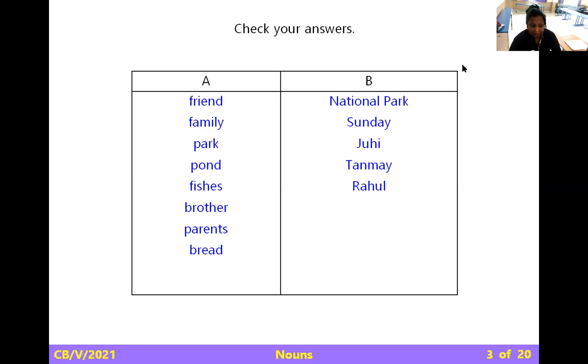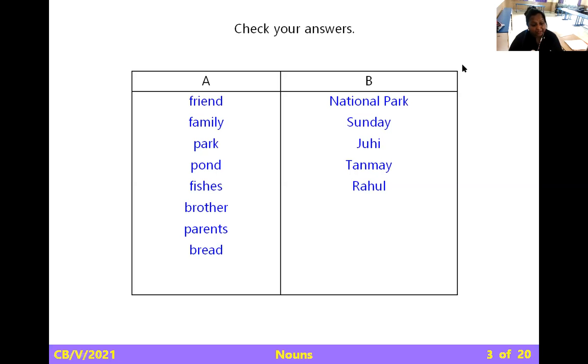Pond is a common noun. Fishes is a common noun. Whereas National Park, we are particular, we are specific. When you are specific about any person, people, things or animal, that name is a proper noun.